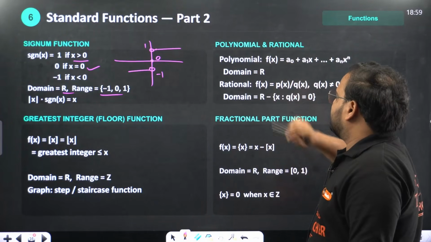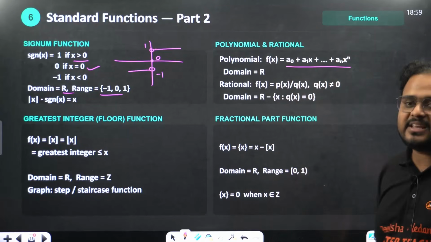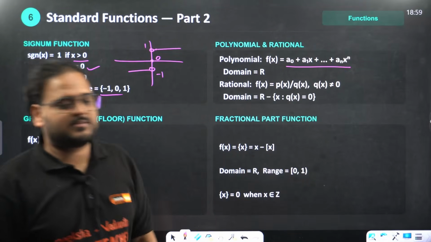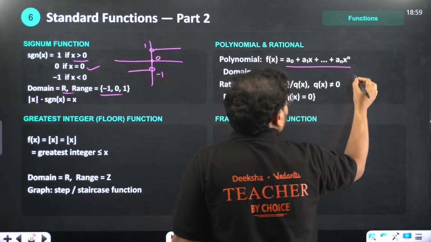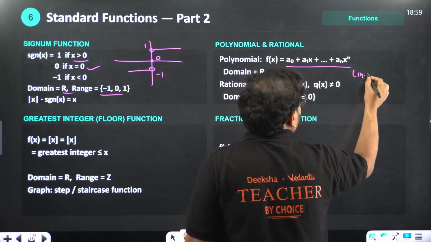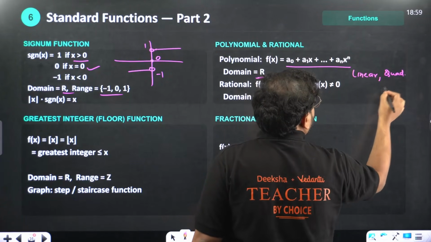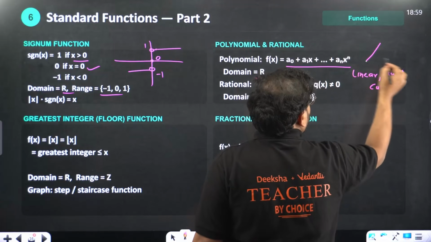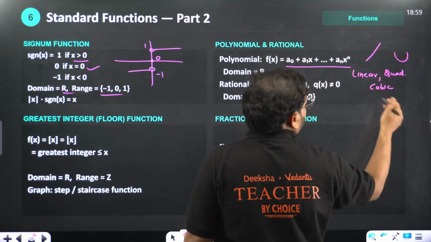Polynomial and rational function. Polynomial function is what? Again, you're going to write it like this. It can have any degree: degree 1, degree 2, or a constant function, whatever it is. Domain is always real numbers. In polynomials, we usually refer to linear, which is a straight line. We have quadratic, which is a parabola. We have cubic. Three curves are there. Linear will be a straight line. This is a parabola. Quadratic can be positive or negative also. Cubic is always this curve.